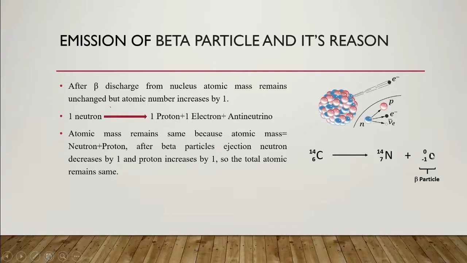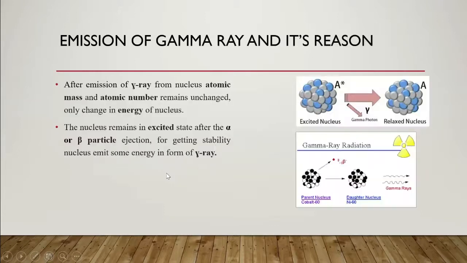This is the beta particle. So one neutron is converted to one proton, one electron, and one antineutrino. This one electron is basically the beta particle, and the one proton is the reason the atomic number has increased. Atomic mass remains the same because atomic mass is equal to neutrons plus protons. After beta particle ejection, neutrons decrease by 1 and protons increase by 1, so the total atomic mass remains the same.